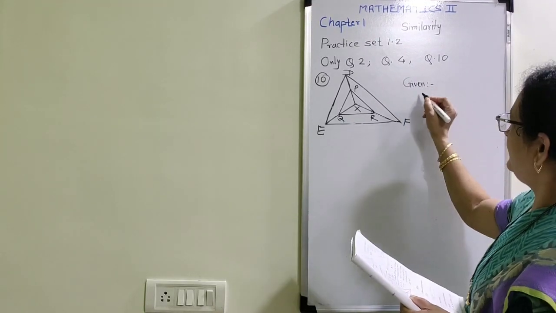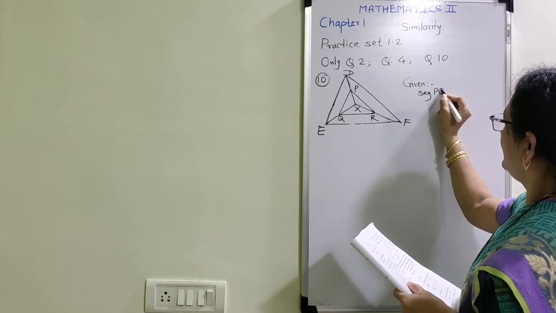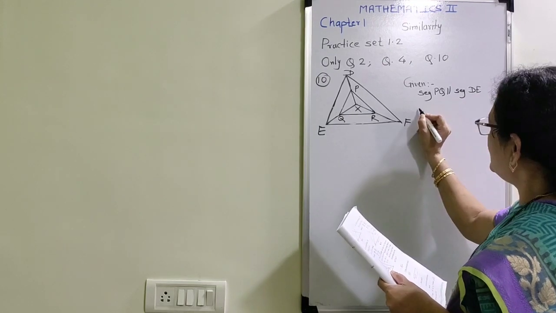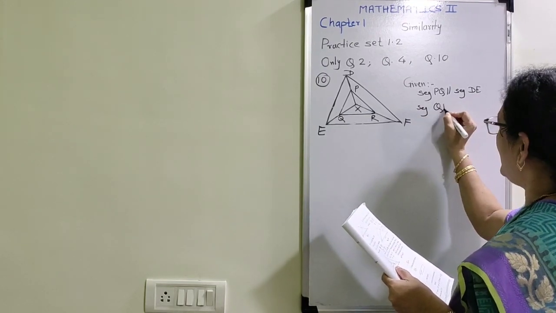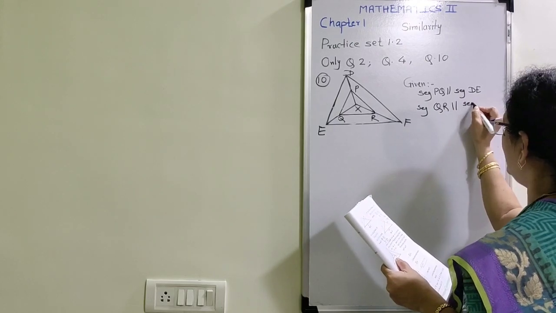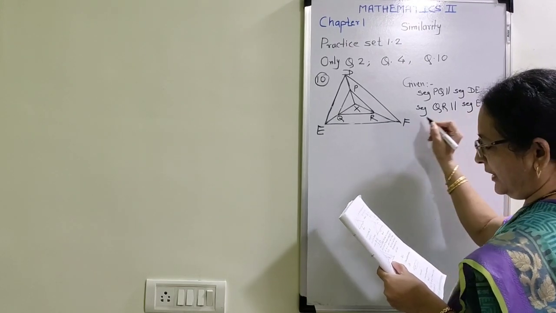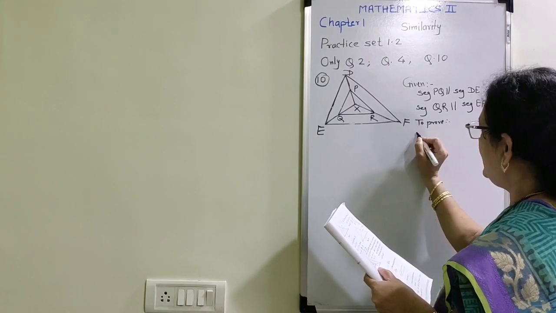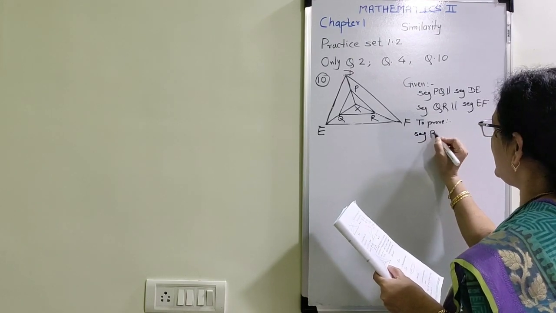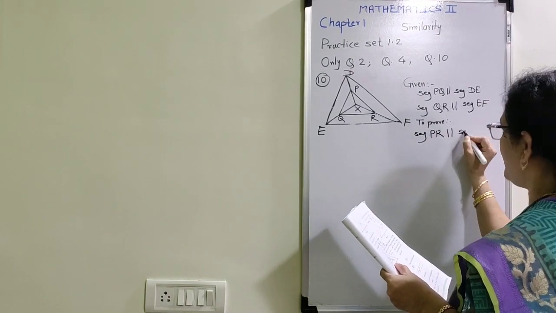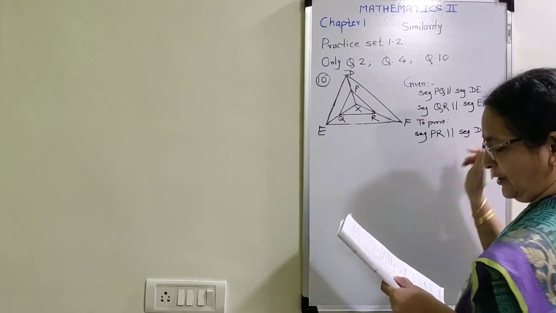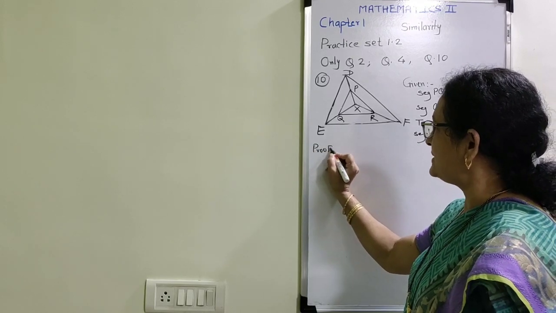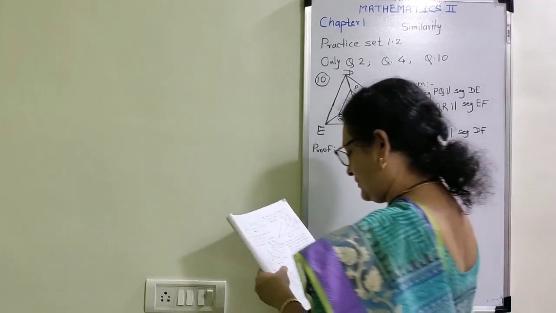First thing, segment PQ is parallel to segment DE. Also, segment QR is parallel to segment EF. And we are going to prove that the remaining third side, that is segment PR, is also parallel to segment DF. Now the entire example is given as an activity and that's why they have given some blanks in the proof. I am going to write it.